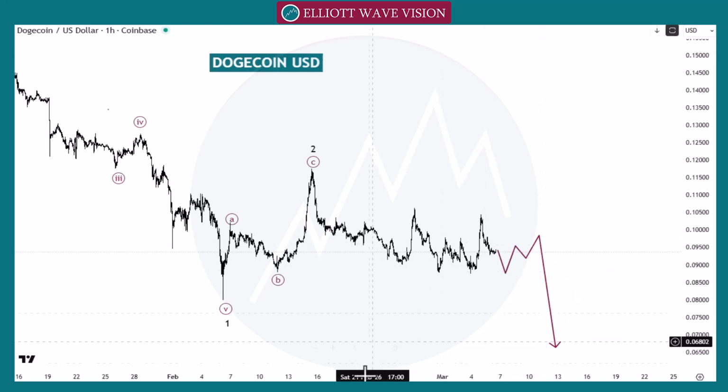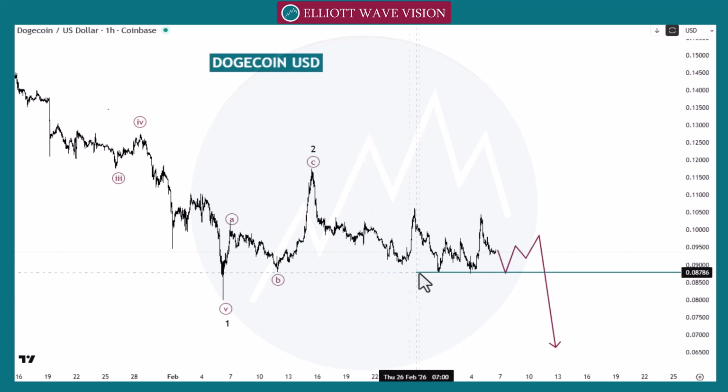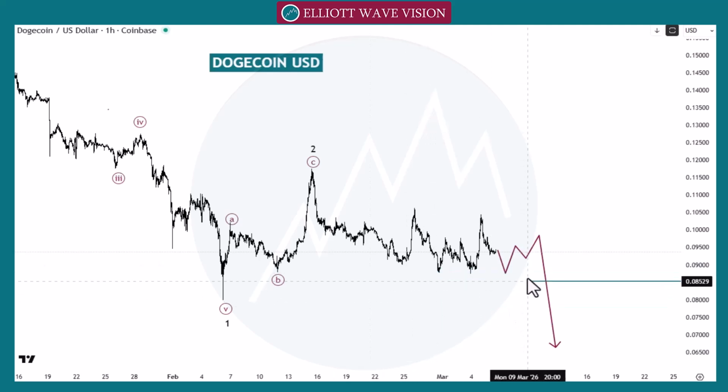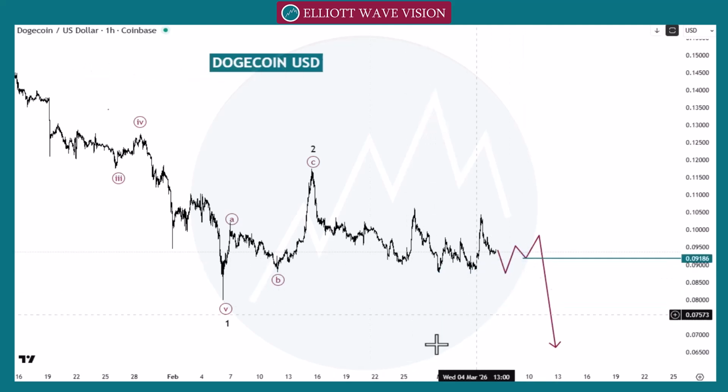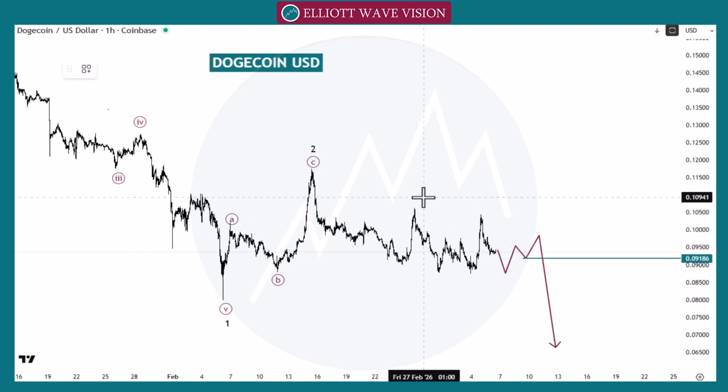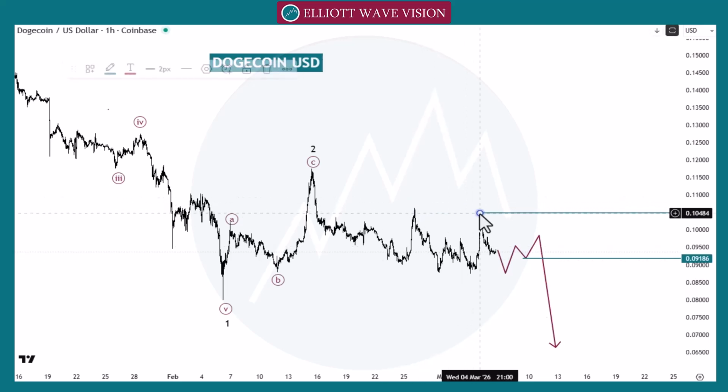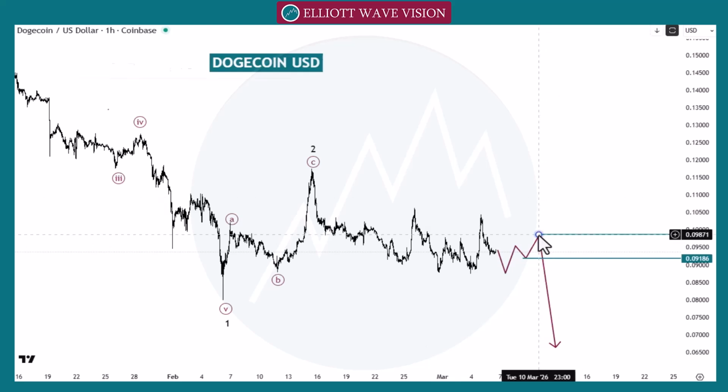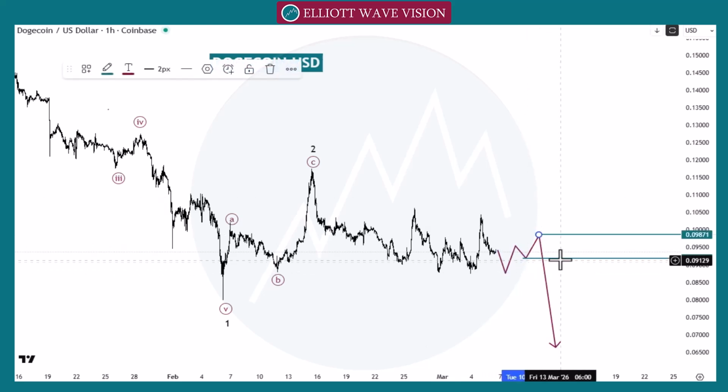So if this is the case, we need to shift our entry point from this wave B to this low to this inner wave B, and stop loss from this point to this point, this point to this point after the entry point. Or we can start our stop at this point if market gives us the A, B, and C and next impulsive move.